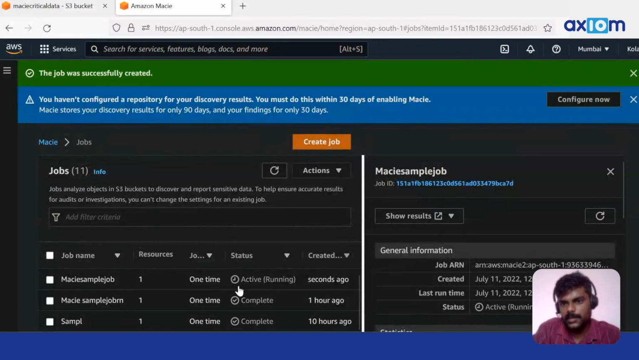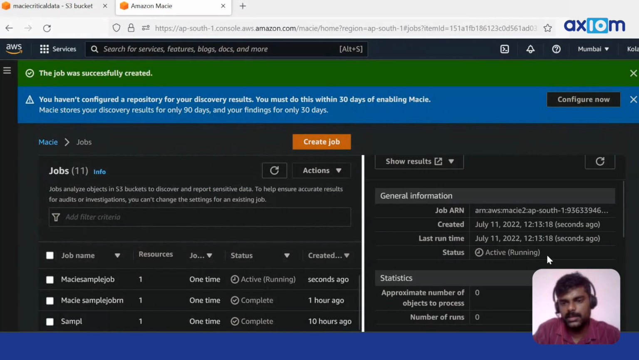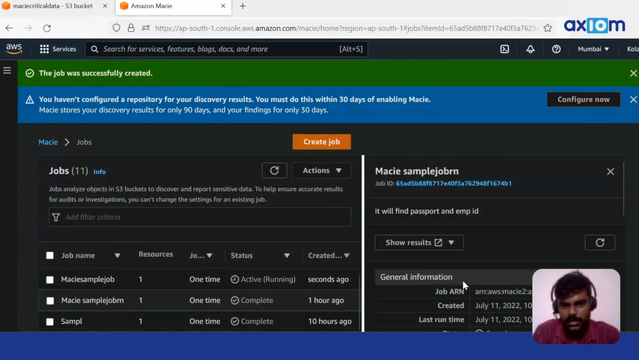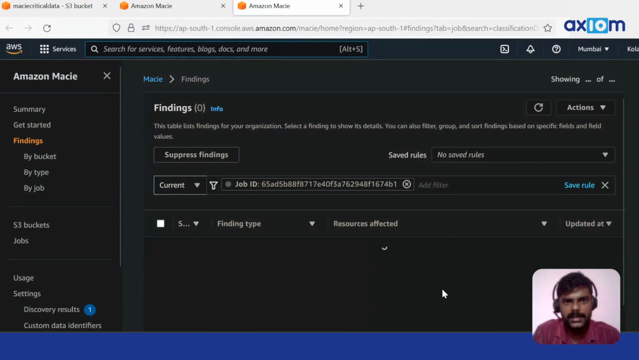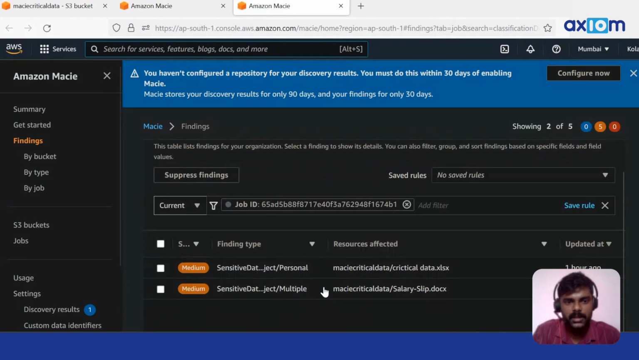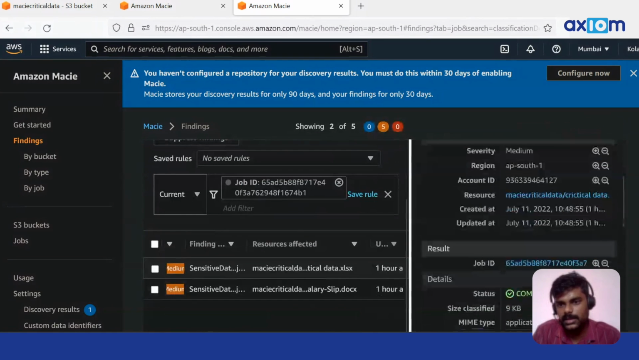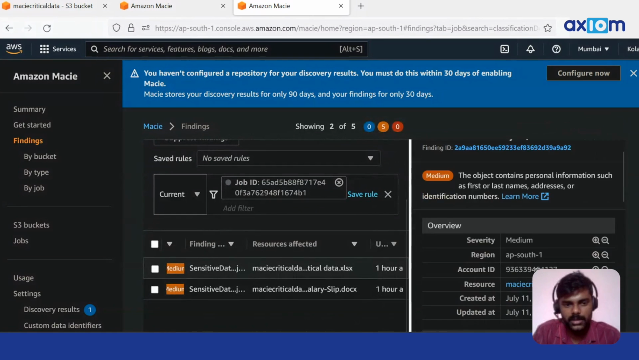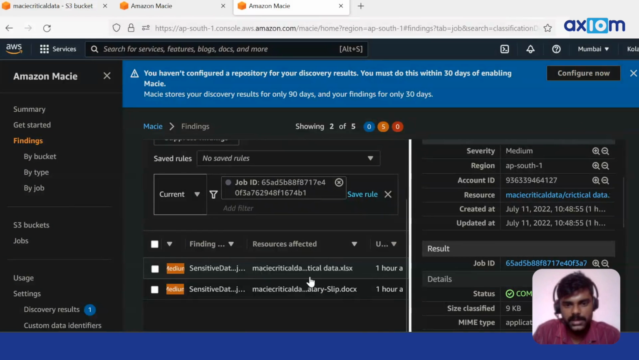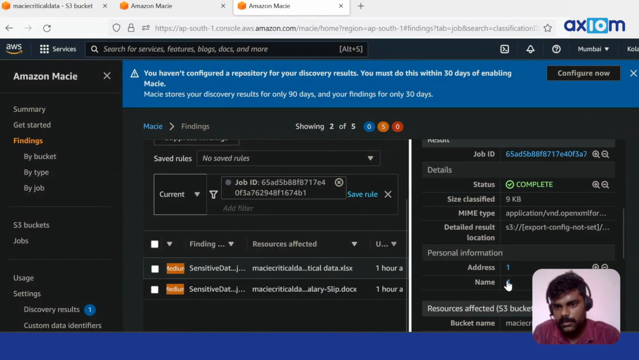It is going to take approximately 10 minutes, I think, as we are giving just two files. This was the job that I ran at 10 o'clock. Once the job is finished, we have to click on show results. We can click on show findings, and it will display the findings in that particular bucket. So this is how it looks. It found two findings: one is personal data, and the other is multiple findings.